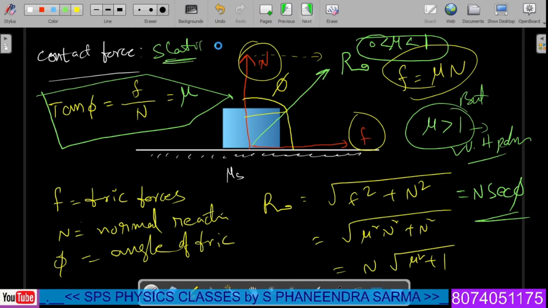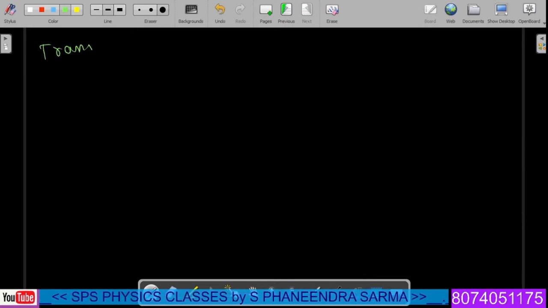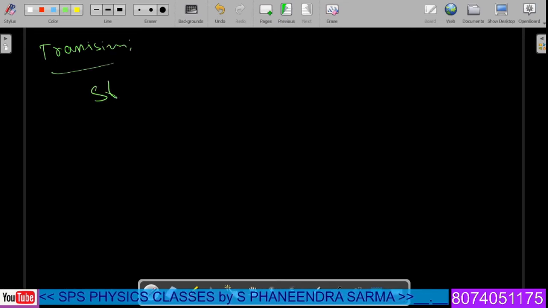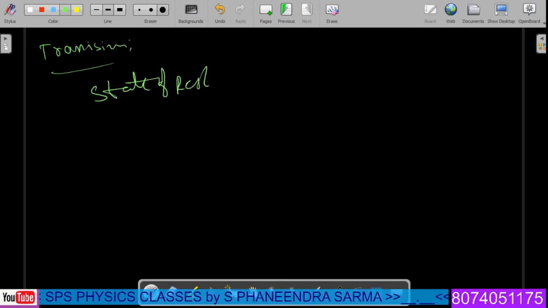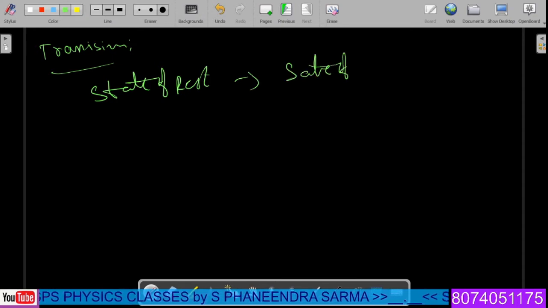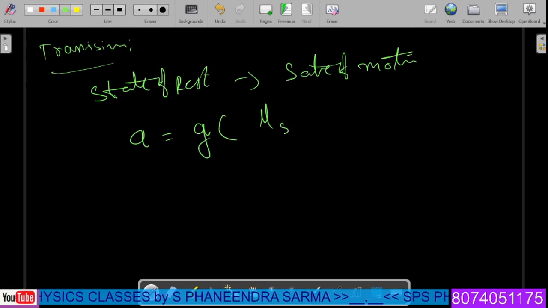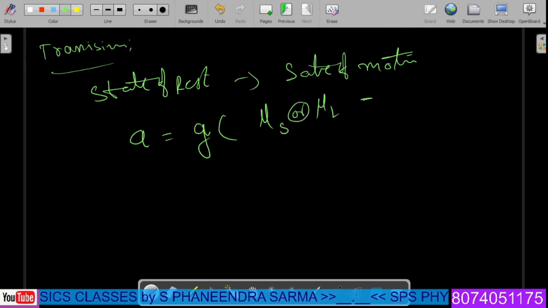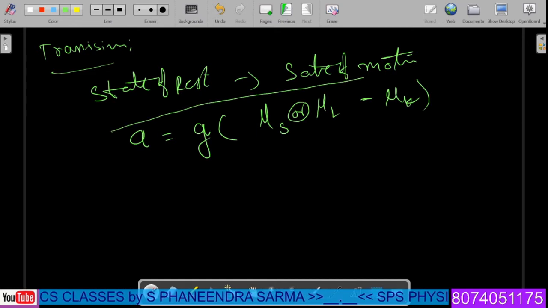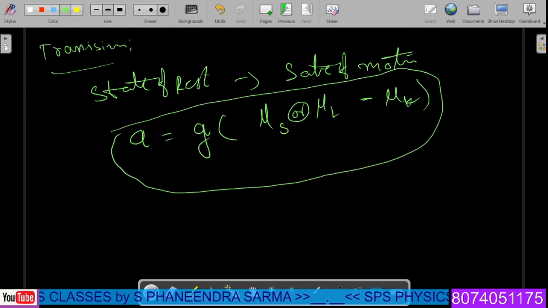Now, during the transition from the state of rest to the state of motion, the acceleration of the system is given by g of (μs minus μk). This is a very important formula. In this case, the kinetic friction always opposes the relative motion. But because of the static nature, this will try to keep the block in a stationary state, while it tries to oppose the applied force. As a result, we get net acceleration in this condition during the transition.